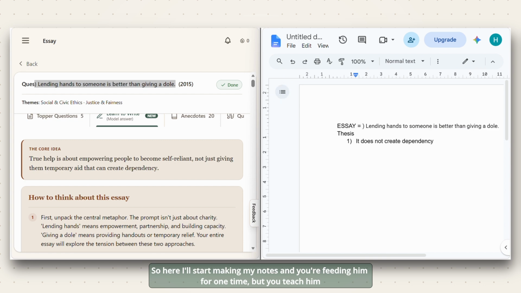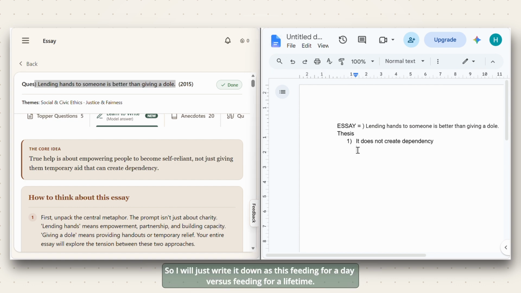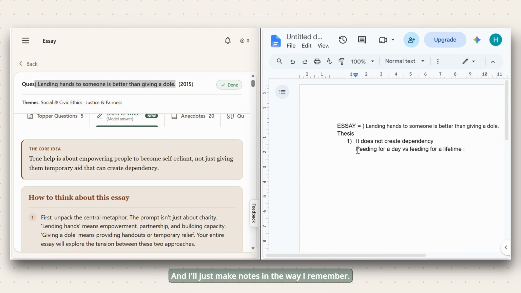Okay, you're feeding him for one time, but you teach him fishing and you are feeding him for a lifetime. So I will just write it down as this: feeding for a day versus feeding for a lifetime, and I'll just make notes in the way I remember.